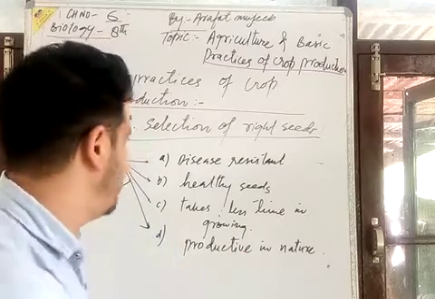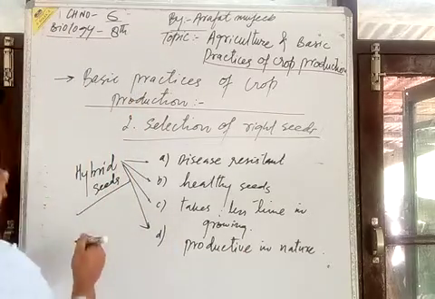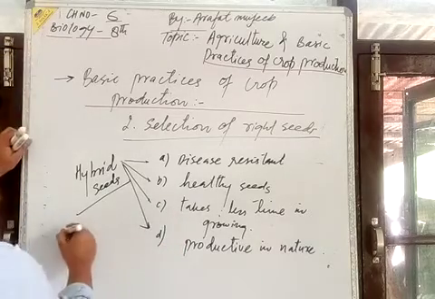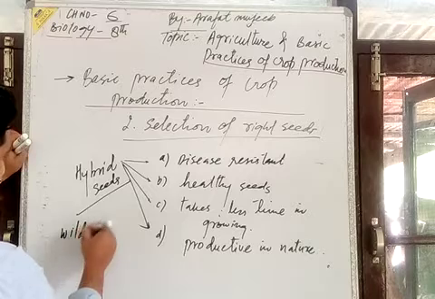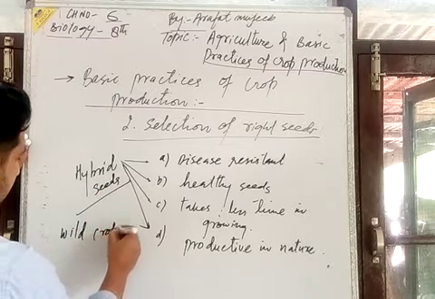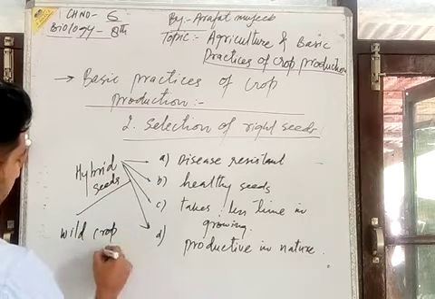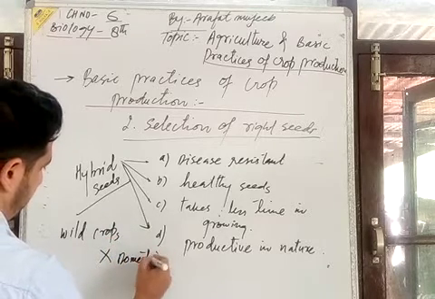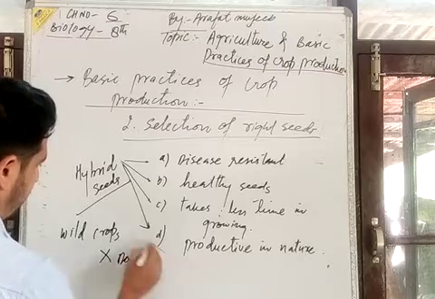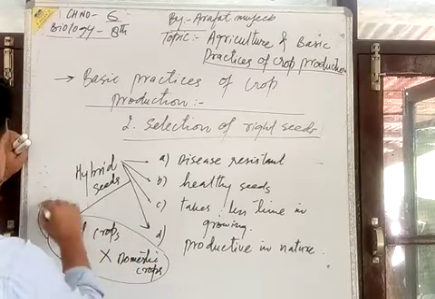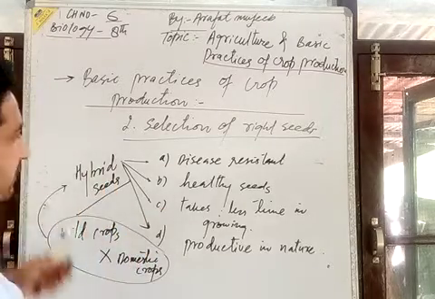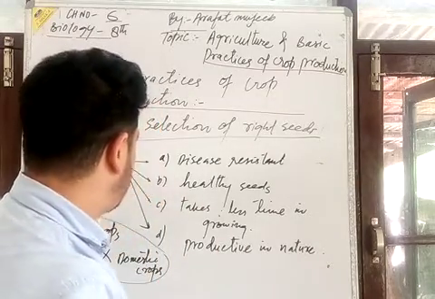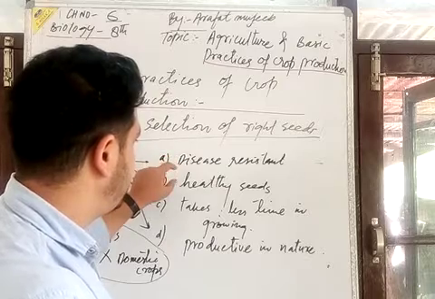असल में जो hybrid seed होता है, it is a hybridization. Hybridization means mix up of the wild seed. ये असल में ये seed हमें मिलता है when we have a cross of wild crops with the domestic crops. When we have the cross between the domestic and the wild, we get this type of seed, and this seed, on the scientific basis, is disease resistant.